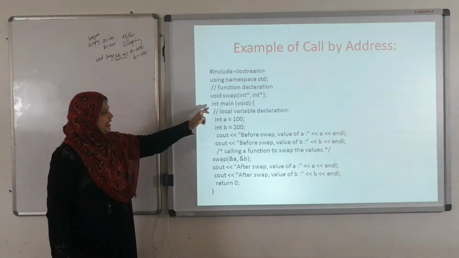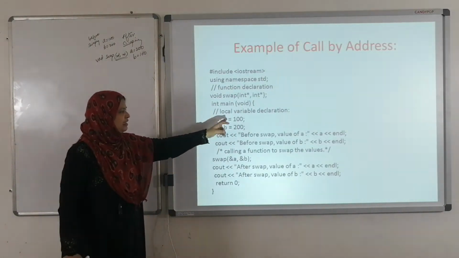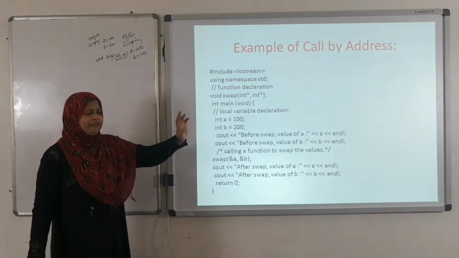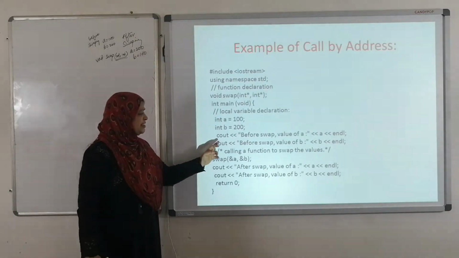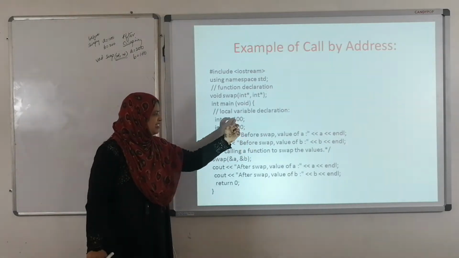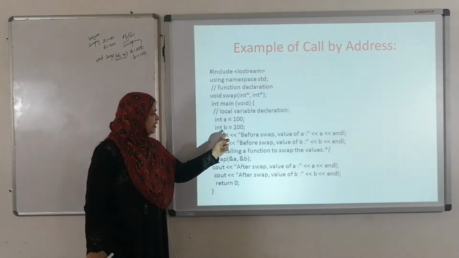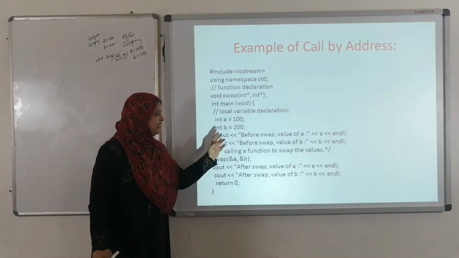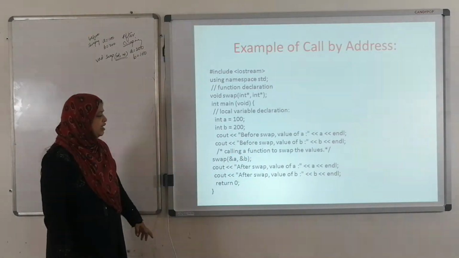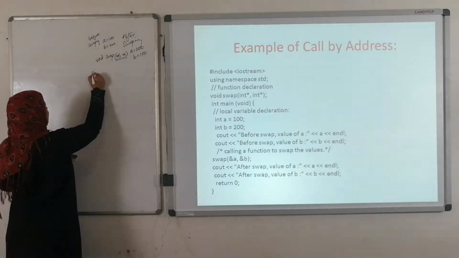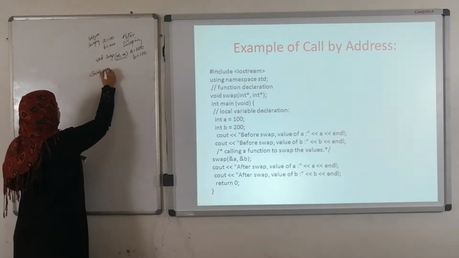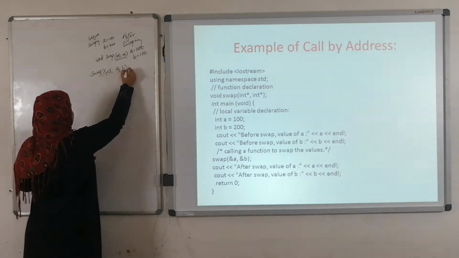Right? Now in int main, we are calling the function. a and b are local to the main function, so int a equals to 100, int b equals to 200. Cout before swap, value of a is 100. Cout before swap, value of b is 200. Now we call swap with address of a comma address of b.